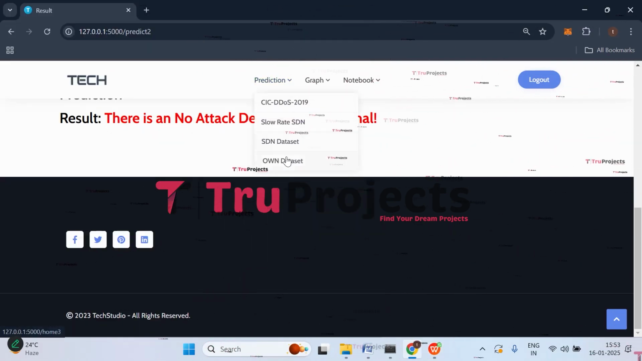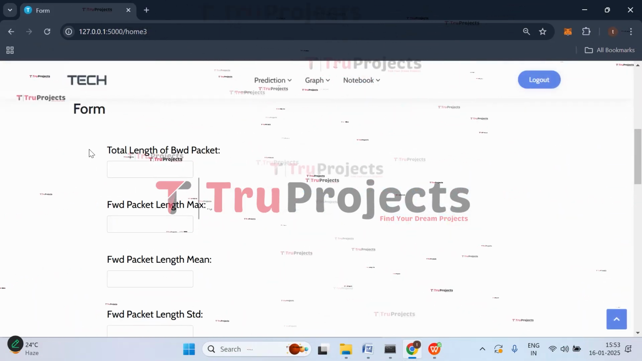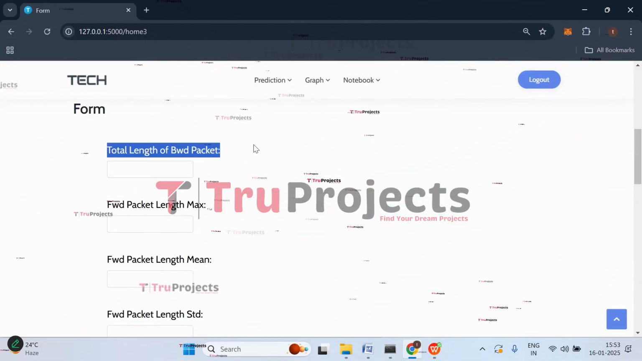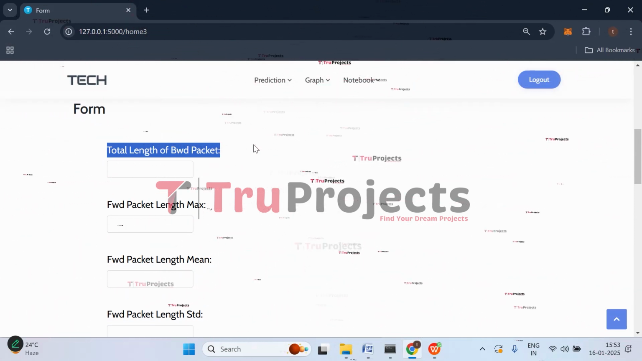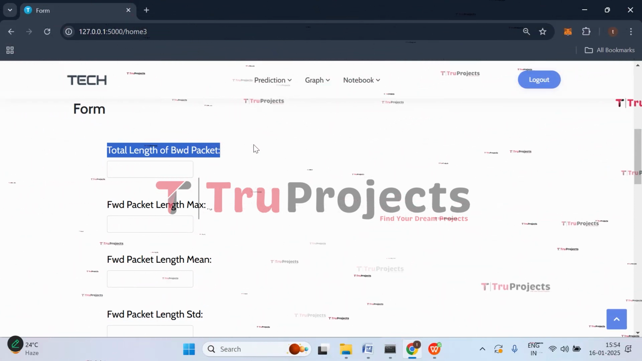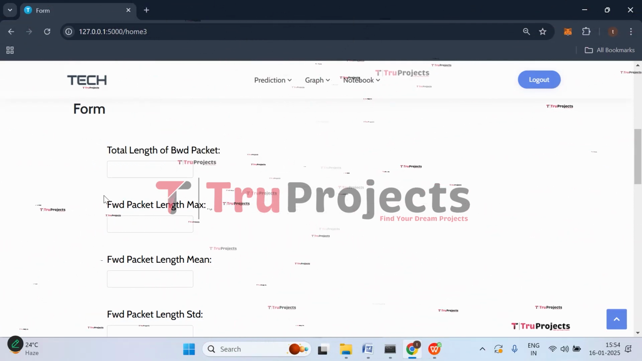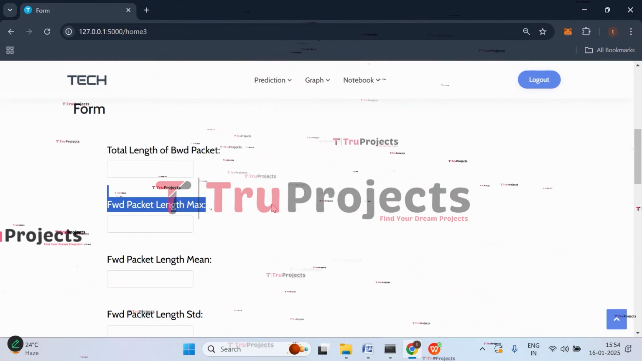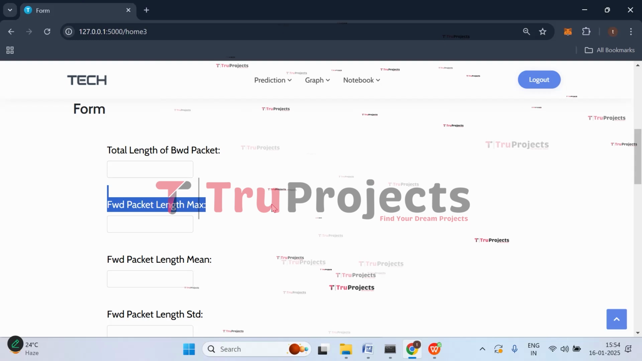So now let's try with our own dataset. The first parameter here we have is total length of backward packet. It is the cumulative length of all packets transmitted in the backward direction, from destination to the source, and this helps in analyzing the data returned by the receiver. Then we have forward packet length max. It is the maximum length of packets sent in the forward direction. Indicates the largest packet size sent by the sender in the flow.